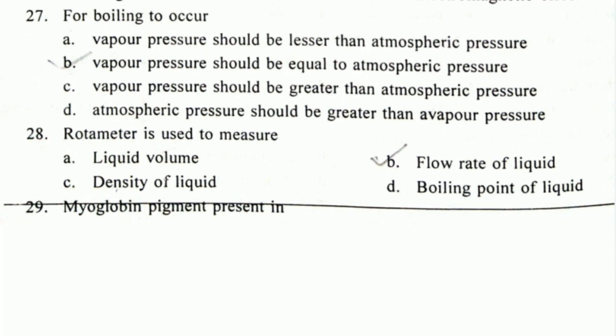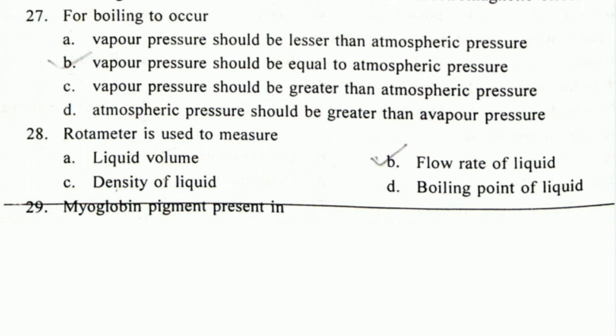Next question, rotameter is used to measure. It is used to measure flow rate of liquid. So what is a rotameter? It is a device that measures flow rate of liquid or gases. It is a tube made up of plastic, glass or metal combined with a float, and this float responds to the flow rate of the fluid in that tube. The more the flow rate of the liquid, the more the float moves inside the tube. So this is how the rotameter measures the flow rate of a liquid.